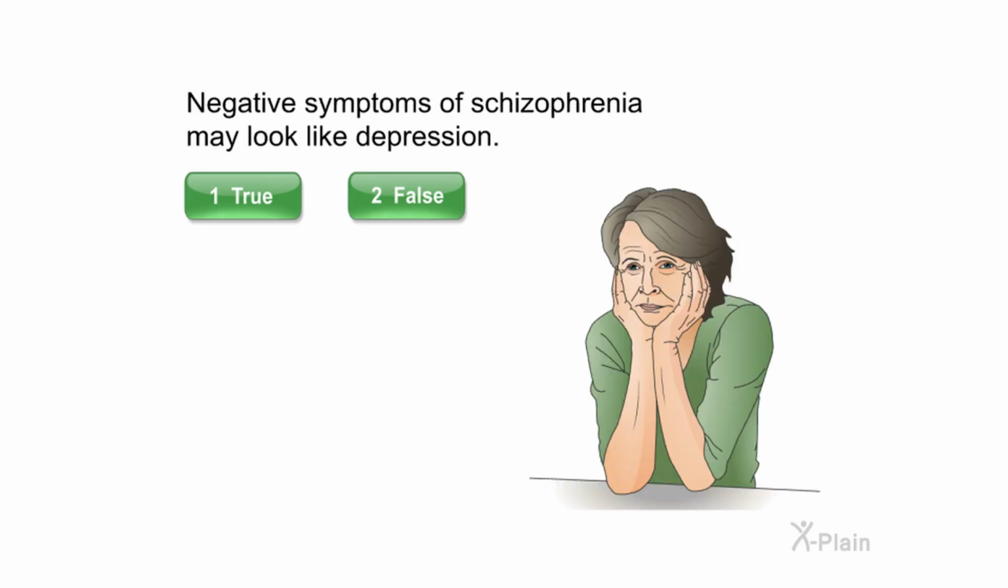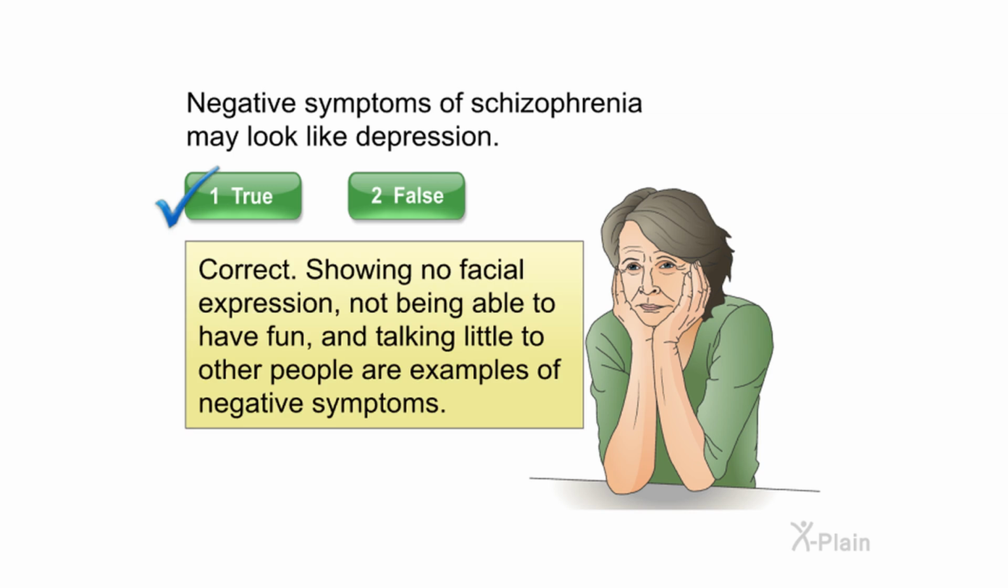Negative symptoms of schizophrenia may look like depression. Select true or false. Correct. Showing no facial expression, not being able to have fun, and talking little to other people are examples of negative symptoms.